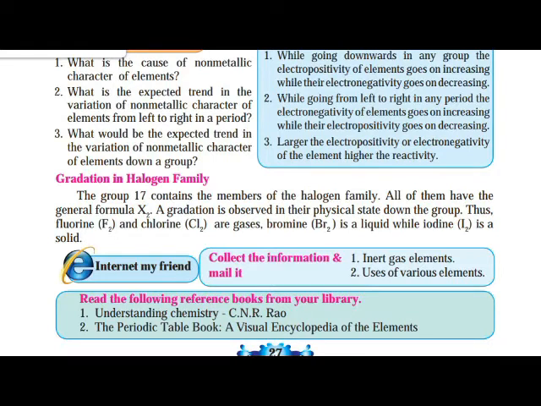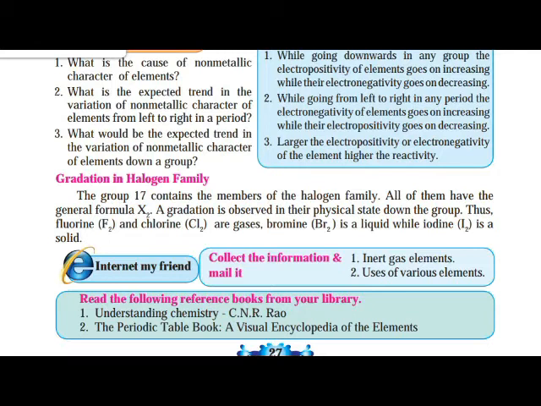All of them have the general formula X2. What is the general formula of the halogen family? Fluorine F2, chlorine Cl2, bromine Br2, iodine I2. Yes or no? X2 is the general formula of halogens.